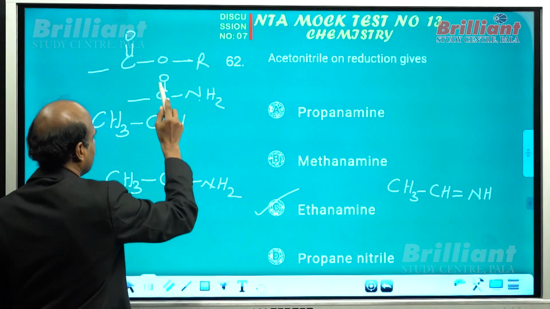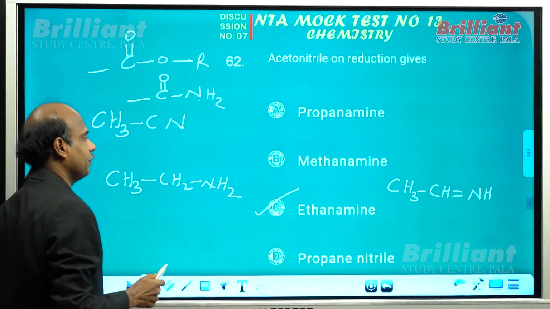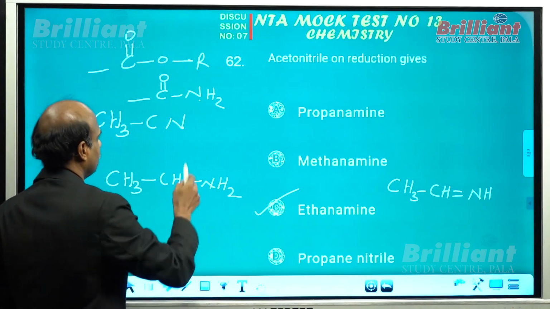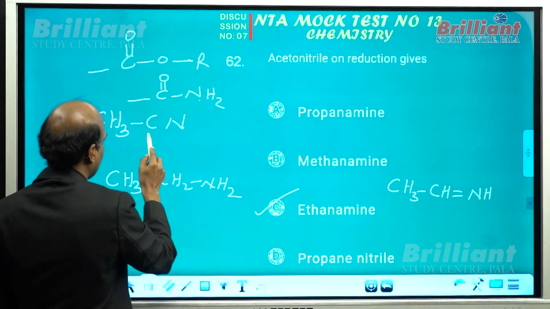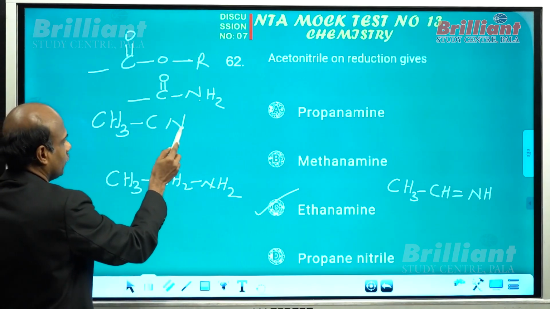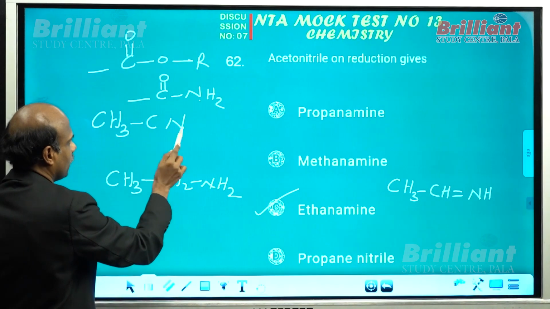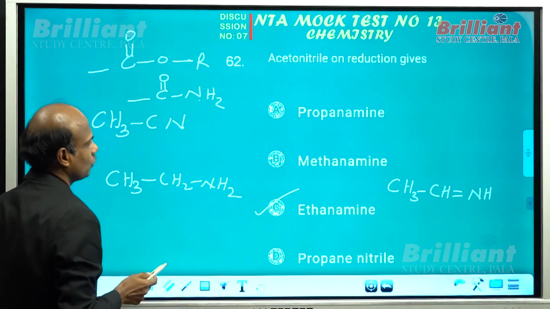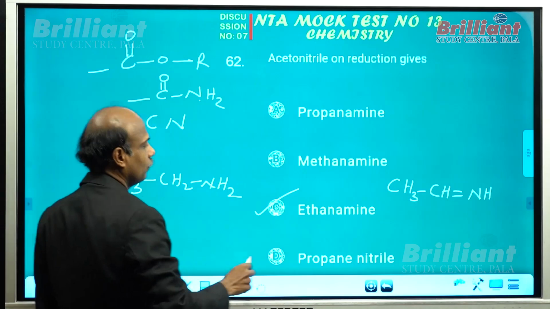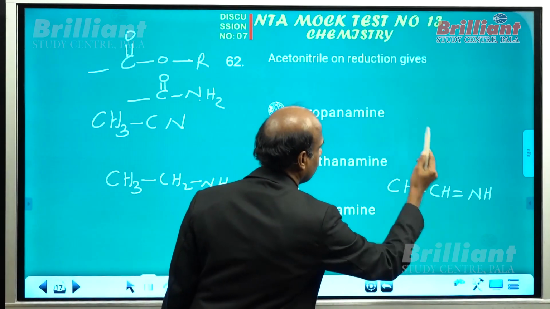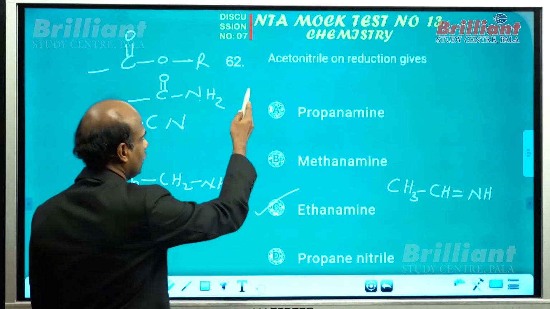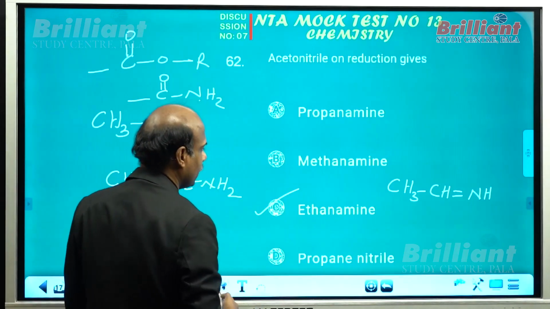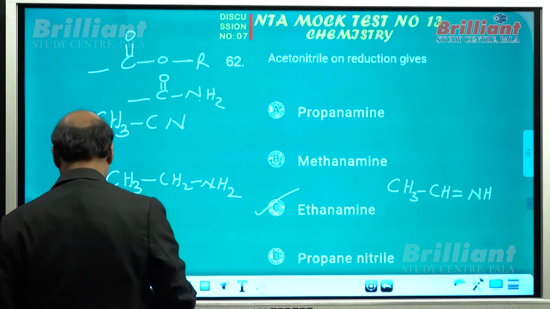In all these cases, lithium aluminum hydride can act as a reducing agent. Sodium borohydride cannot reduce this or this, and like the third valency here also has a heteronitrogen atom, so this part cannot be reduced by sodium borohydride. But if it is converted into imine, that can be reduced by sodium borohydride. Now here the answer you have already obtained. The answer is ethanamine, that all of you know.